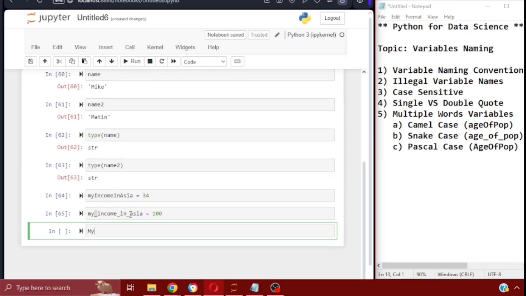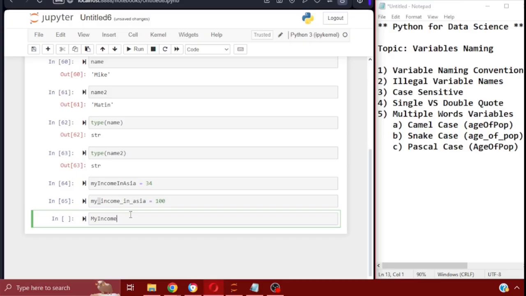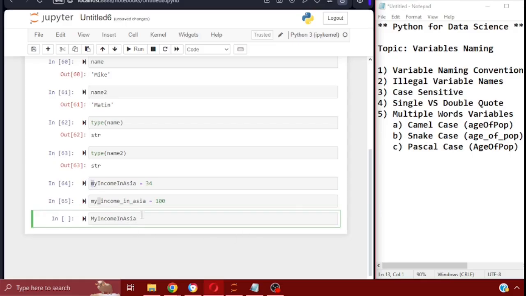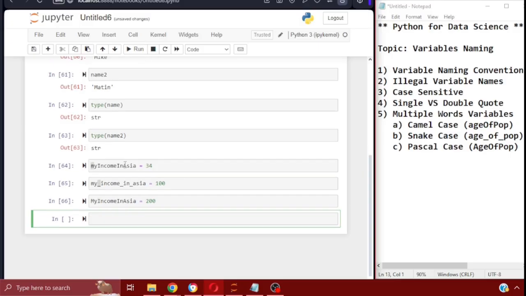So, for example, that would be MyIncomeInAsia. The only difference between Pascal and camel case is that in camel case the first letter is lowercase, while in Pascal every word starts with a capital letter. Let's say this would be 200. You're going to see that it was all accepted. That's the way it is.